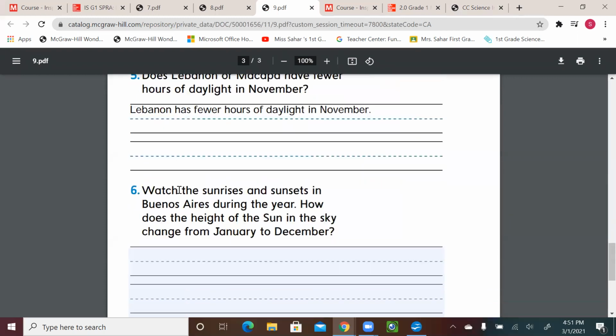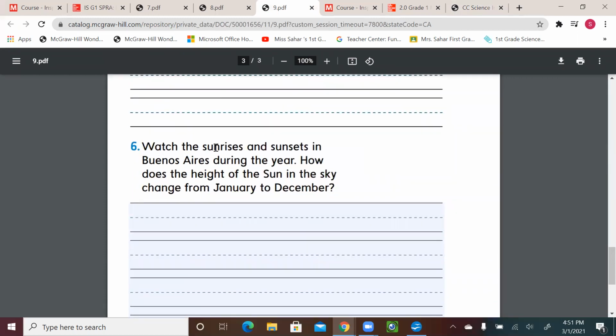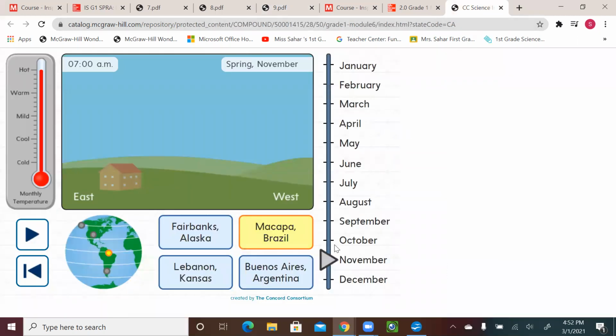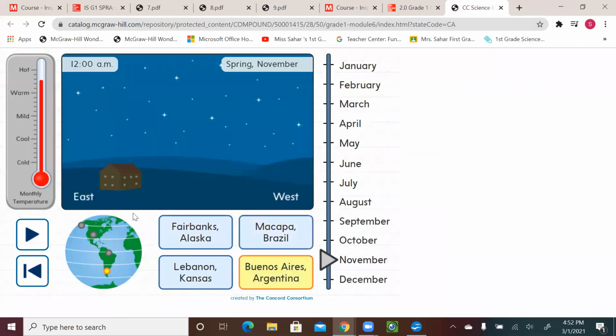All right. Let's go for question number 6. Watch the sunrise and the sunsets in Buenos Aires during the year. How does the height of the sun in the sky change from January to December? All right, so what we're going to do, we're going to go to Buenos Aires, and we need to see how during the year the height of the sun in the sky changes from January to December.